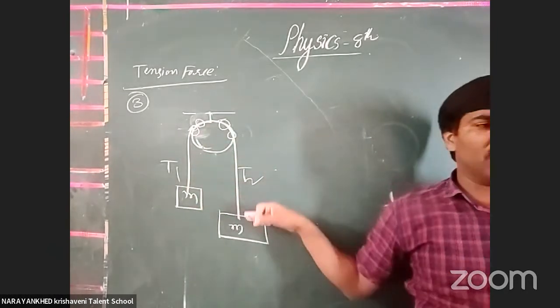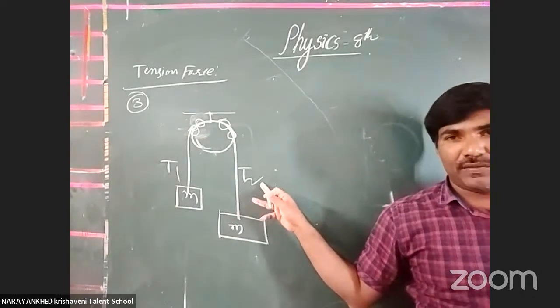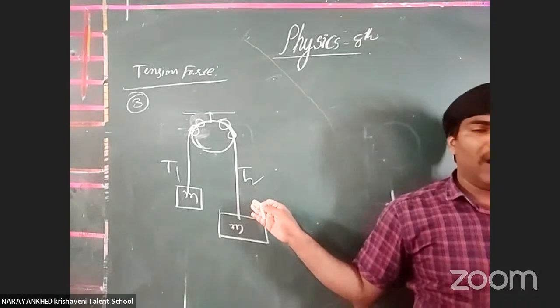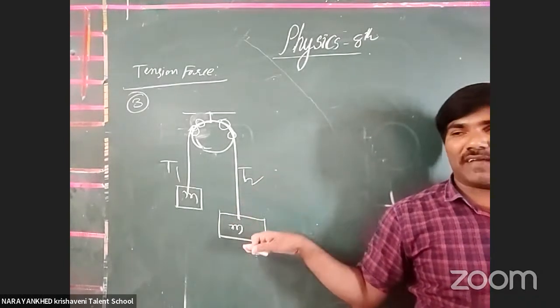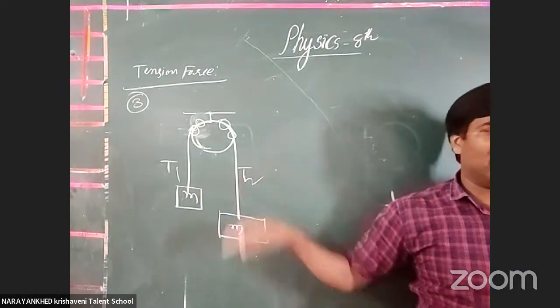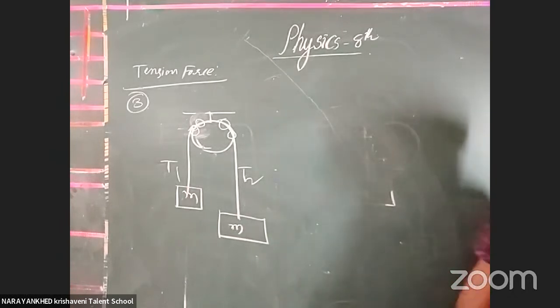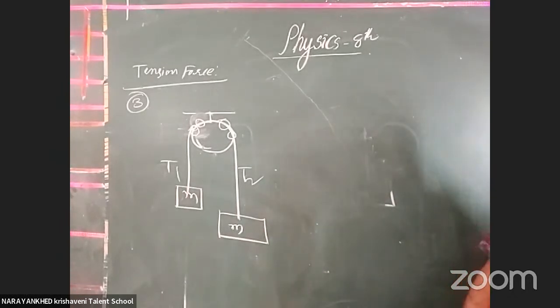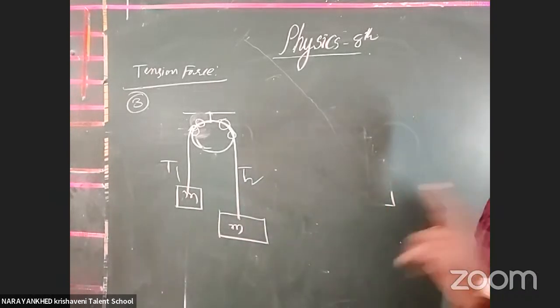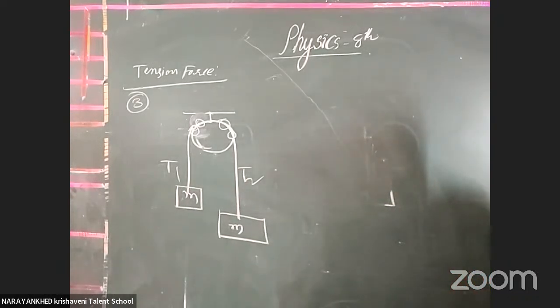Now the mass of the string is negligible here. The second condition is again applicable: the mass of the string should be uniform and less compared with the masses attached to it. Only then is the third point possible. When a pulley gives friction on the string, the tensions are different on the two sides of the pulley.